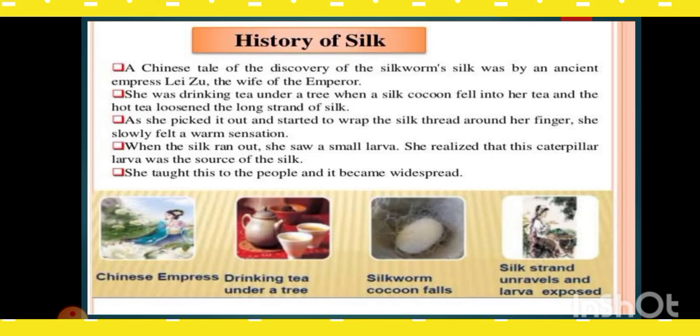Her courtiers rushed to wipe off the stains, but the queen stopped them. On top of the tea stain on her dress, she noticed a bright web of the most exquisite threads she had ever seen before. Picking up the delicate threads, she felt them soft and smooth to touch. This is how the process of extracting silk was discovered.